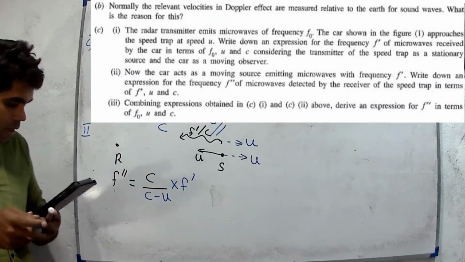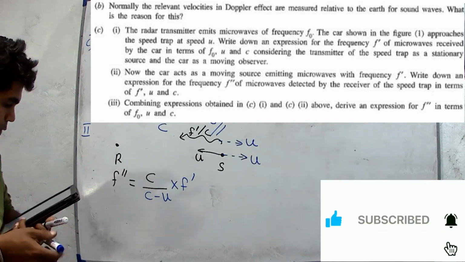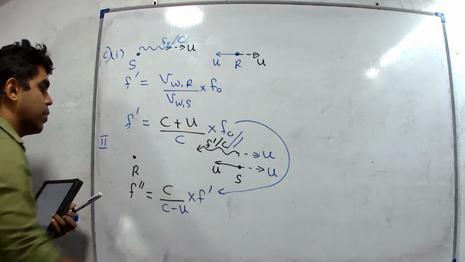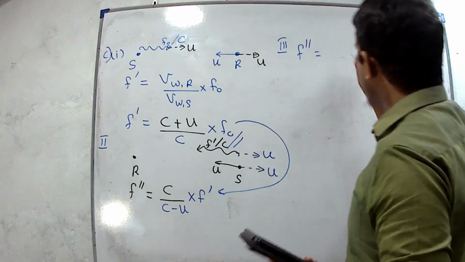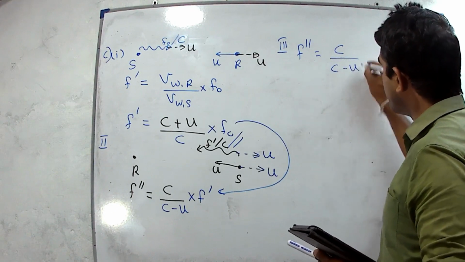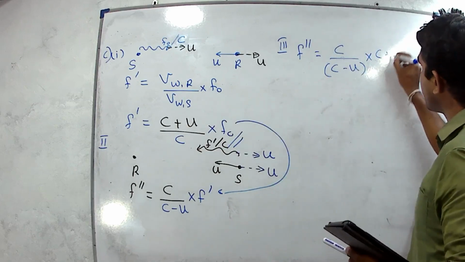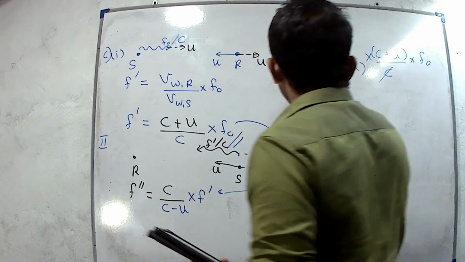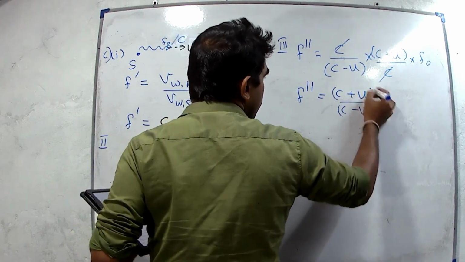Then part 3: combining the expressions obtained in c1 and c2 above, derive an expression for f double dash in terms of f naught, u and c. Now we can substitute the f dash value. f double dash equals c over c minus u, multiplied by c plus u divided by c, multiplied by f naught. We can cancel out c. F double dash equals c plus u divided by c minus u, multiplied by f naught.